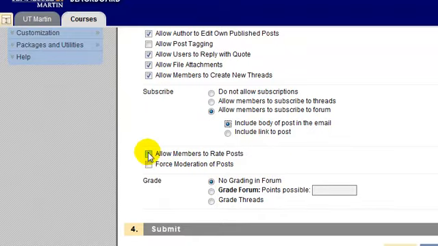Do I want to allow members to rate posts? Thumbs up, thumbs down type thing. Perhaps you want to provide some competition inside your discussion board to who can have the highest rated posts. Well, that's where you would do that.